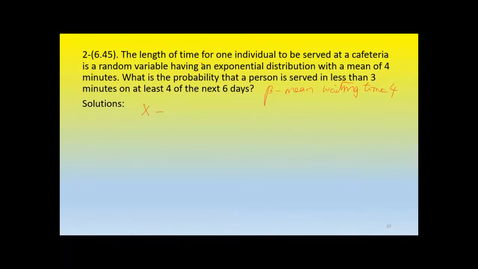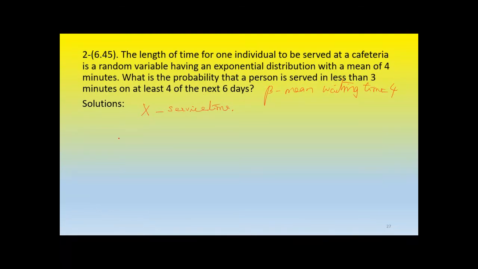The length of time for one individual to be served at a cafeteria is a random variable. So the random variable is service time, or waiting time in the queue, you can say. This is a part of queuing theory.